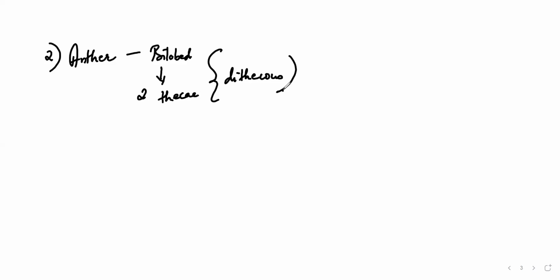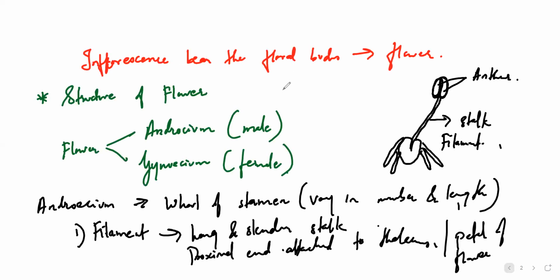Dithecous. Okay, so this is basically a longitudinal groove which is generally going to run between this structure, and which is going to separate these two thecae. These two which are there, right? So this is called as theca. Because there are two thecae, hence it's a bilobed structure, but with two thecae, meaning dithecous. That is the term which is used over here. Dithecous.